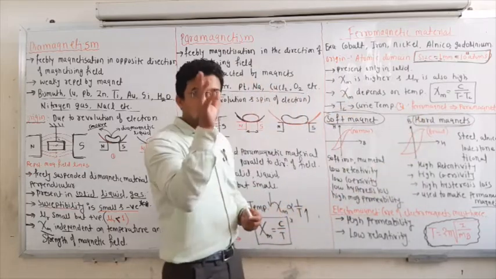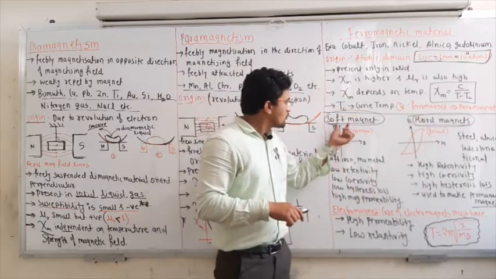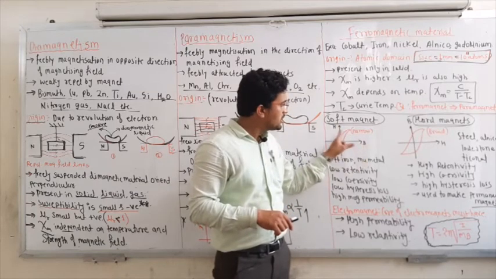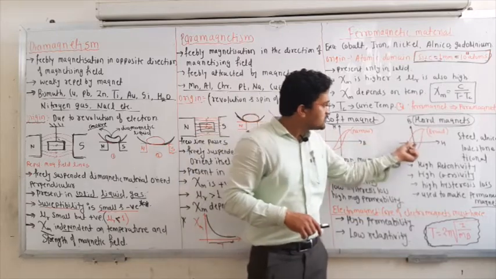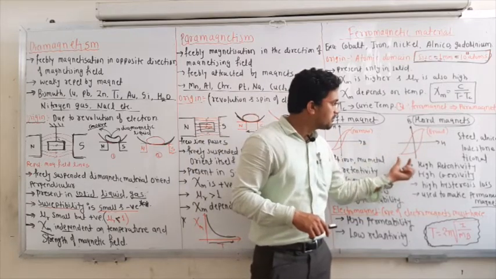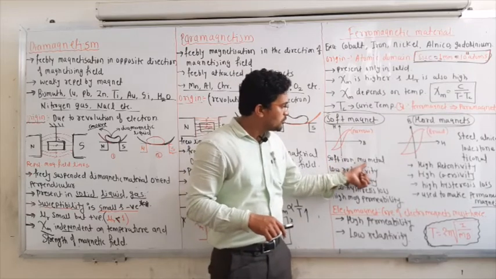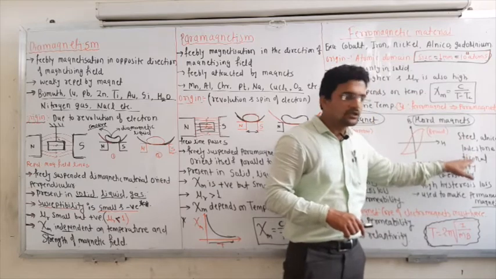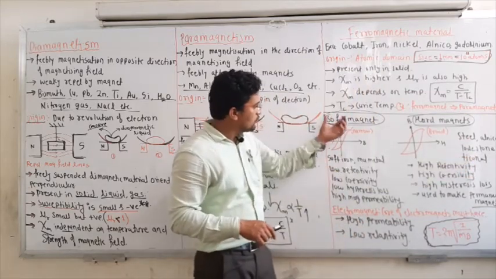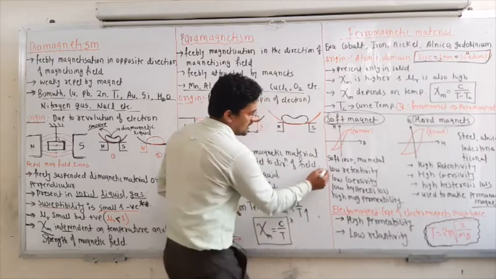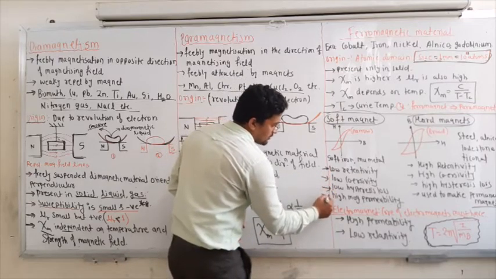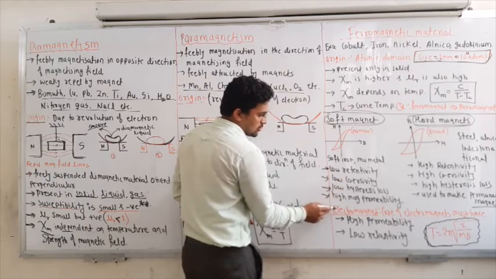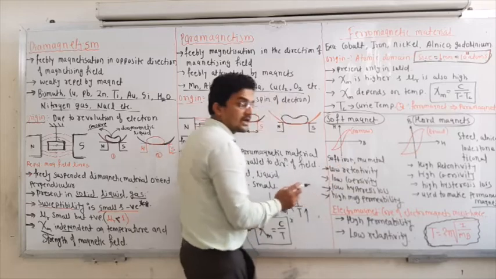If you take the hysteresis graph or hysteresis loop, for the soft magnets this loop is very narrow, which is a plot between B and H. For the hard magnet, it is very broad. So get the difference between them. The examples are soft iron and Mu metal for soft magnets, and steel, alnico, lodestone and ticonal for hard magnets. For soft magnets, remember all the properties: low retentivity, low coercivity, low hysteresis loss, and high magnetic permeability.